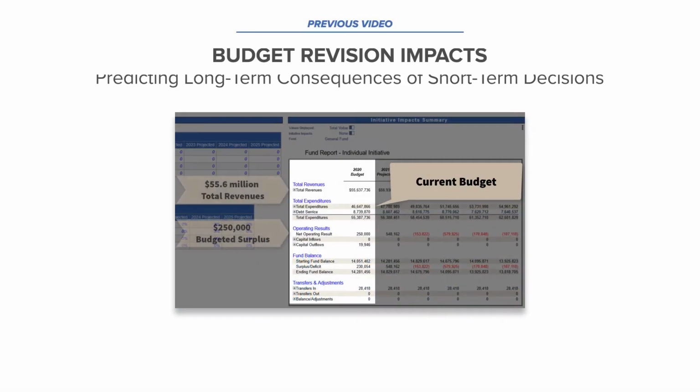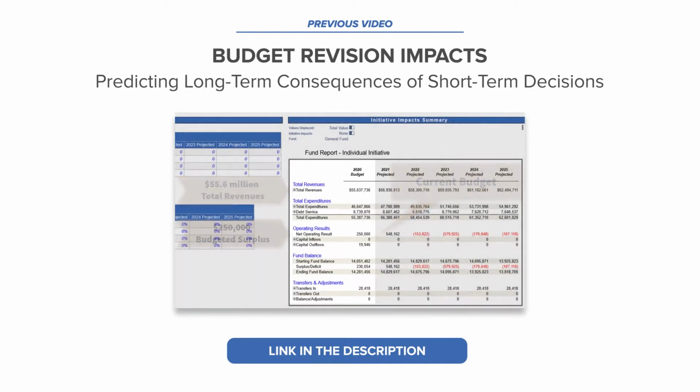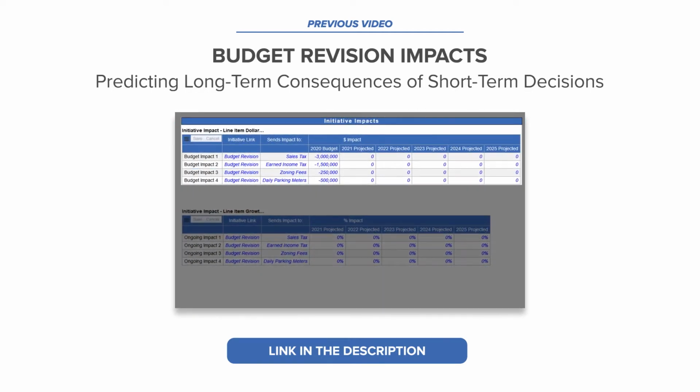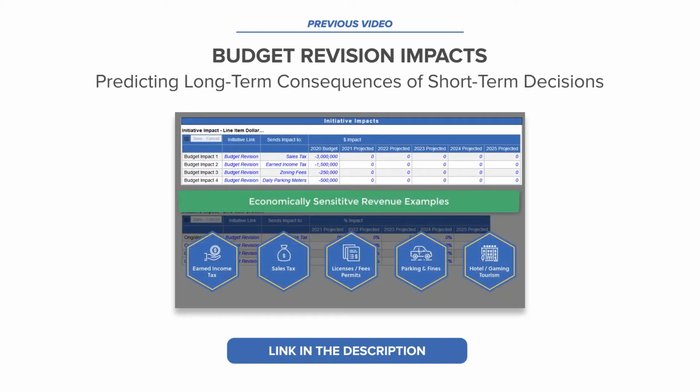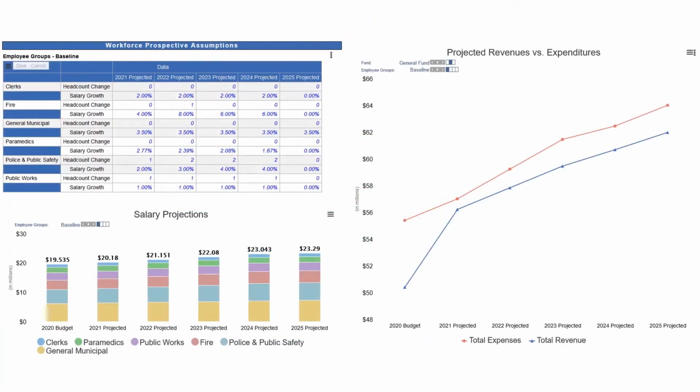In a prior video, we showed what downward revisions to revenues may look like for the budget year and after. Given the substantial negative impact that tax streams and other revenue sources are experiencing, we will want to explore what measures can be employed in order to manage expenditures to mitigate the financial hit. In this example, we will look at several different options for evaluating reductions in personnel costs.